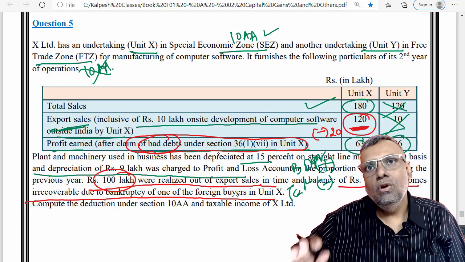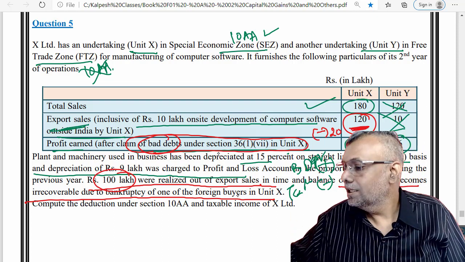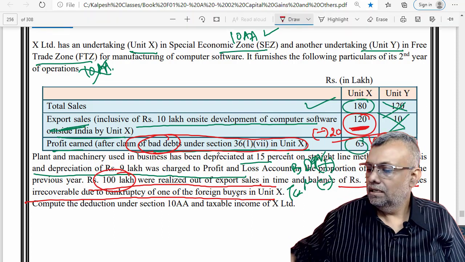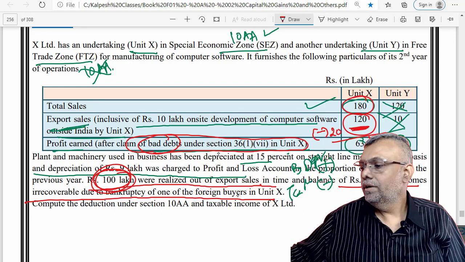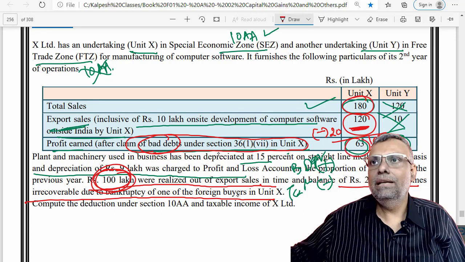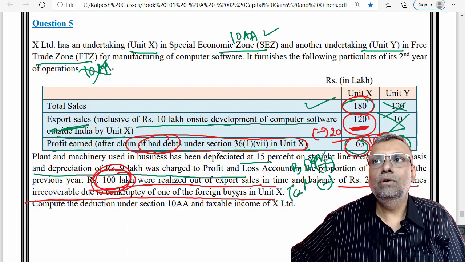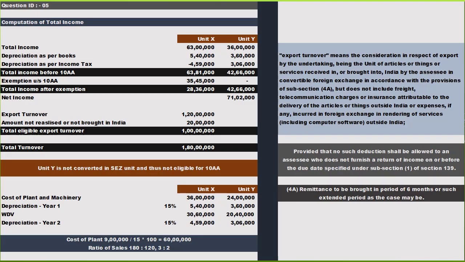So you do all your business income adjustment immediately before 10AA. So my export turnover is going to be 120 minus 20, that is 100. Basically this 100 is going to be my export turnover. I already know the total turnover, and I already know the income subjected to the depreciation adjustment and all that. So it will be straight away a calculator work to get the amount of the reduction under section 10AA with respect to this particular